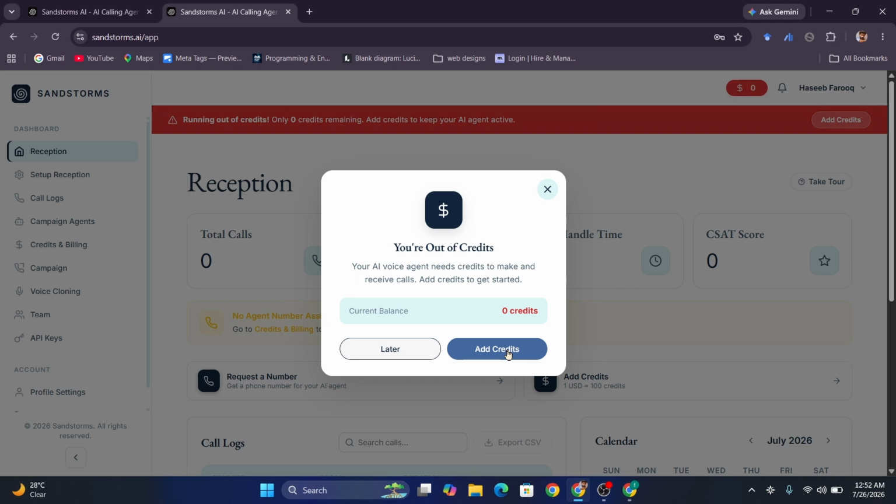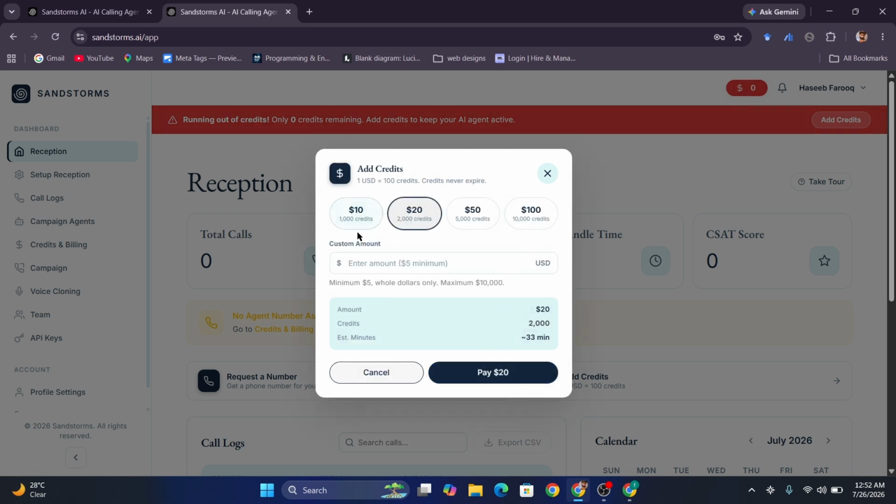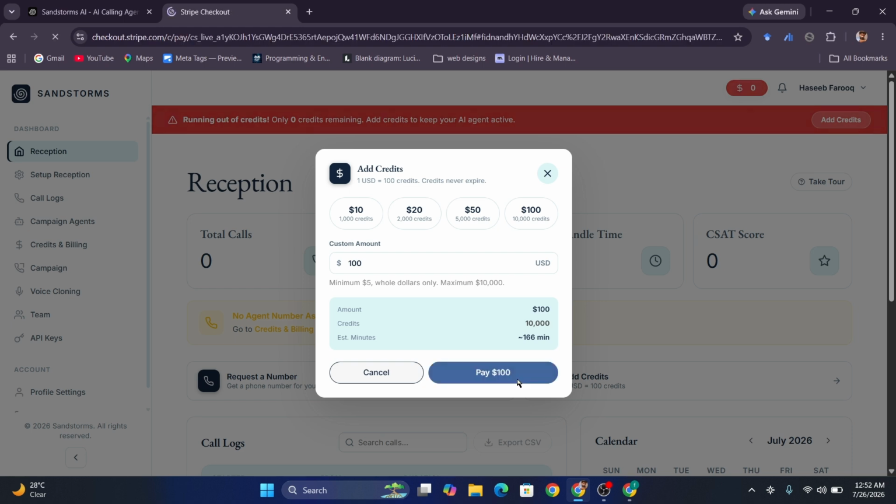Just click add credits and you can add credits on demand. You can type a custom amount, so just pay 100 and you will be redirected to the Stripe account.